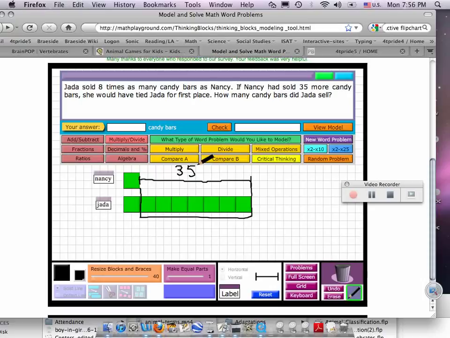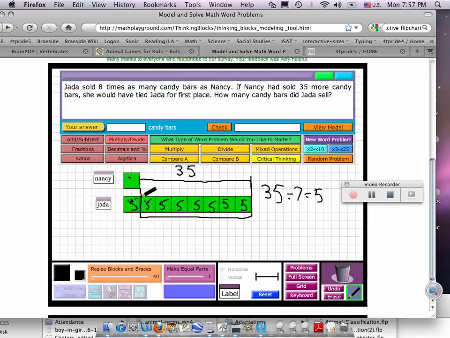Think about it. This part is the same. If Nancy sold 35 more, they would have tied. So this total must be equal to 35. And that's 1, 2, 3, 4, 5, 6, 7 blocks are equal to 35. Which means you divide that by 7 blocks. Each one of these would equal 5. Because if Nancy sold this many more, 35 more, they would be tied. So each one of these spots, this 7 more blocks, must be 5 each.